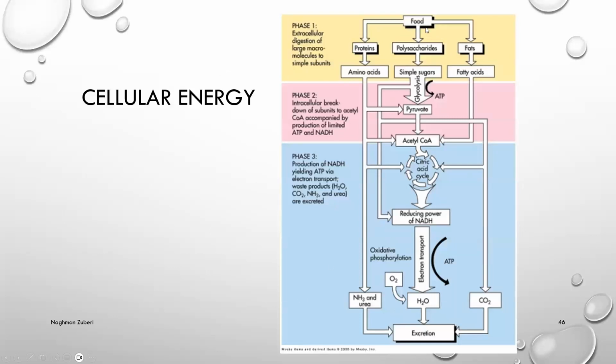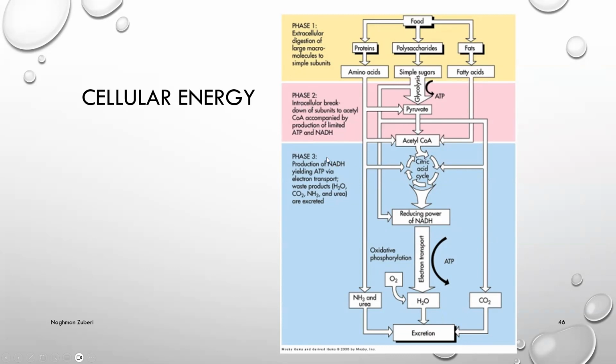Here we can see when we ingest the food, either proteins or polysaccharides or fats, then proteins are being digested in phase one, they become amino acids, and polysaccharides are being converted into simple sugars, fats into fatty acids. Then phase two, intracellular breakdown of the subunits to acetyl-CoA, accompanied by production of limited ATP and NADH.